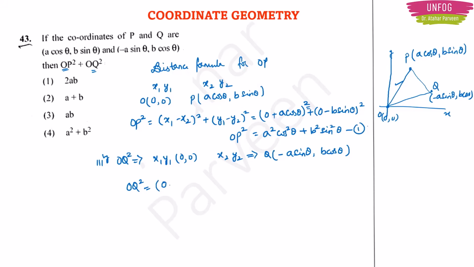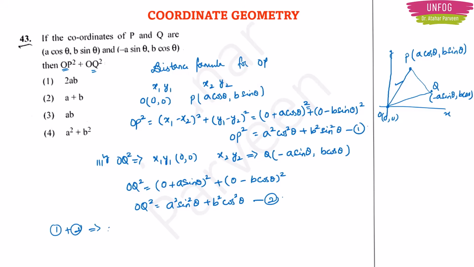It will become 0. Minus into minus will become plus A sin theta whole square plus 0 minus B cos theta whole square. So you will get OQ square as A square sin square theta plus B square cos square theta. This is 2. Now you should add up 1 and 2, right?